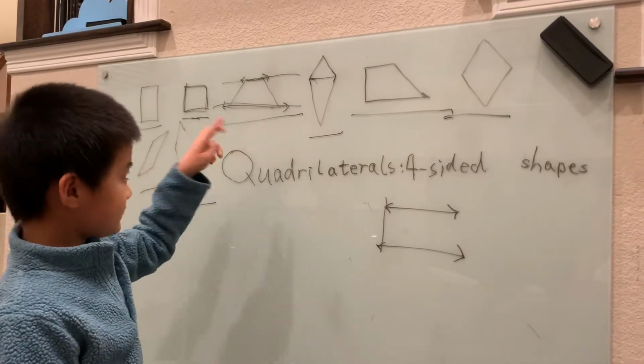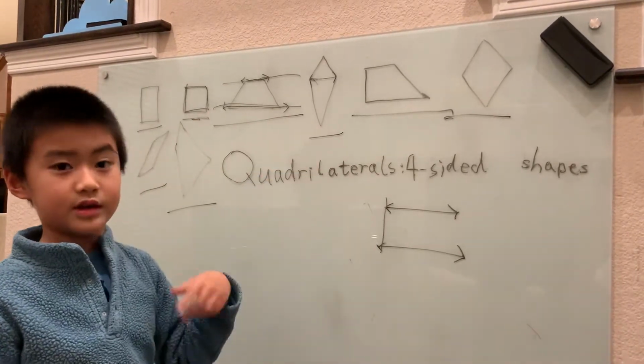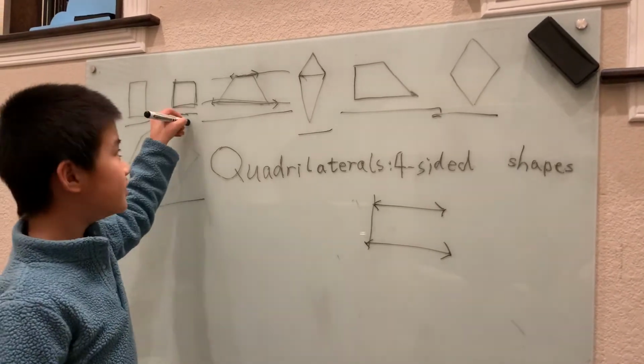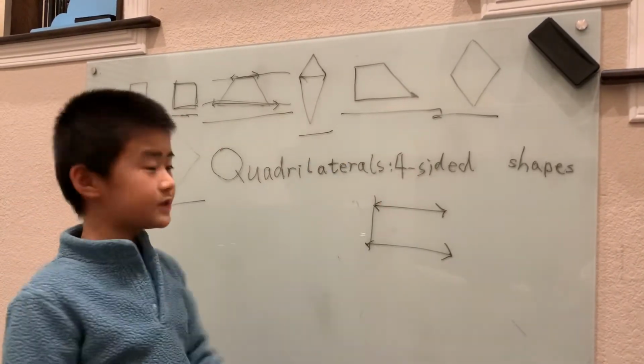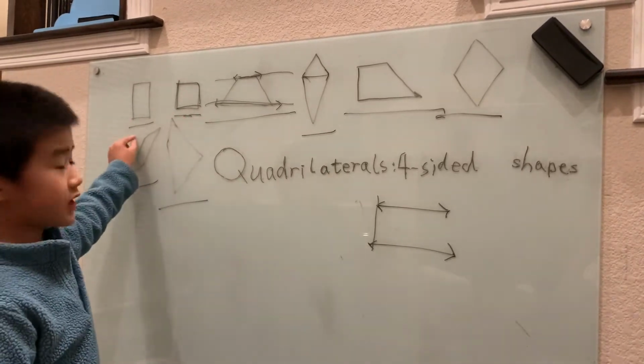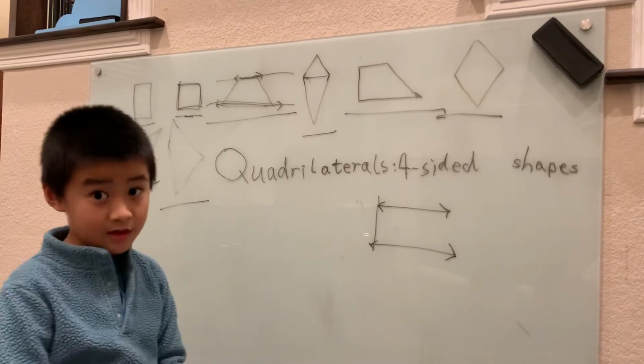Sometimes you might consider them kites. So the square is a very special kind of all these shapes. It's also a very special kind of rectangle. So let's now talk about this rectangle.